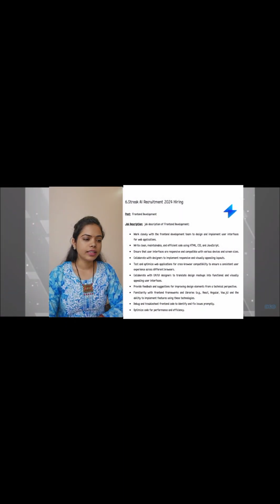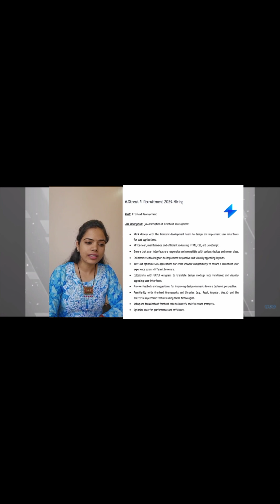There is a Strix AI recruitment 2024 hiring for the post of front-end development. Let's see the job description of the front-end development. Work closely with the front-end development team to design and implement the user interfaces for the web applications. Write clean, maintainable and efficient code using HTML, CSS and JavaScript. Ensure that user interfaces are responsive and compatible with various devices and screen sizes.